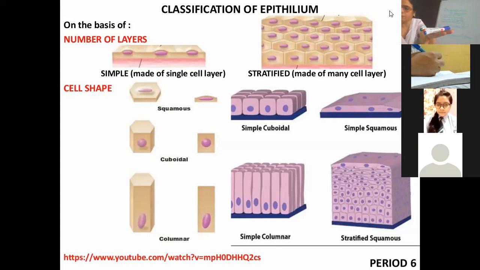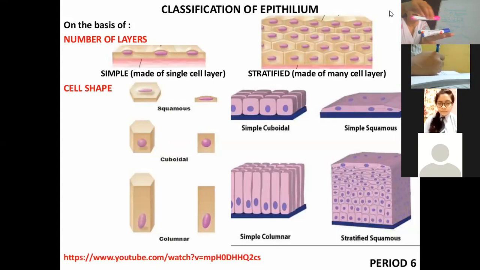Ma'am, squamous. No, where did squamous come from? Have I discussed squamous? It shows how much interest you take. If it is present in just one layer, what is it known as? Simple epithelial tissue.